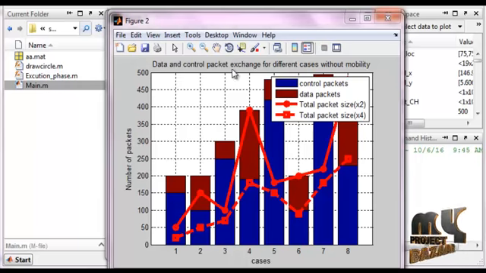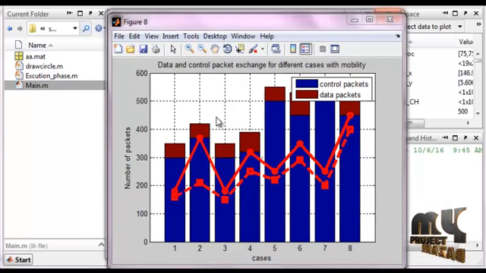This graph shows the data and control packet exchange for different cases without mobility. The blue indicates the control packets and the brown indicates the data packets. The circle line is the total packet size multiplied by 2, and the square denotes multiplied by 4. These are the number of packets and these are the number of cases. This is the data and control packet exchange with the different schemes without mobility.